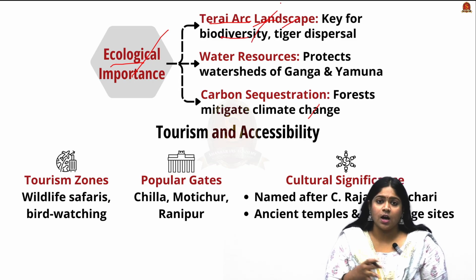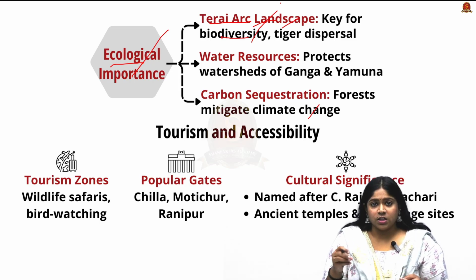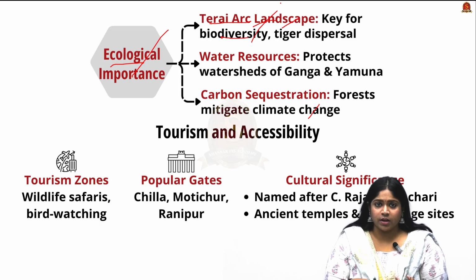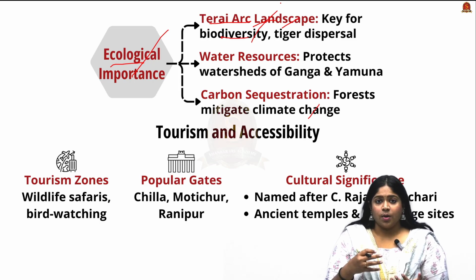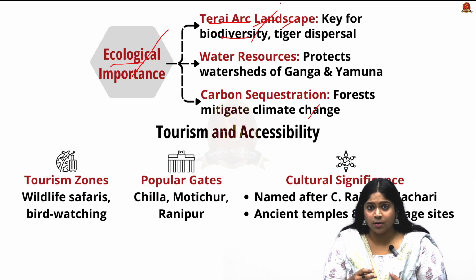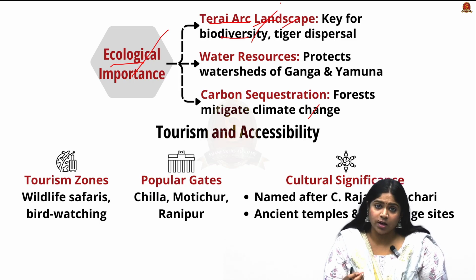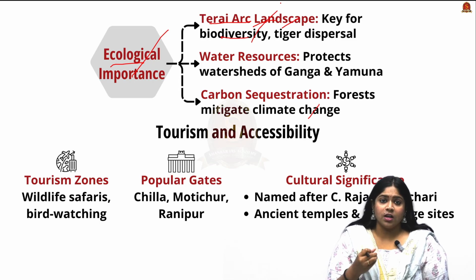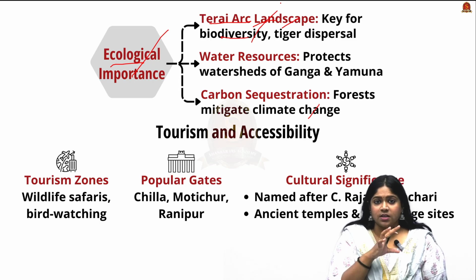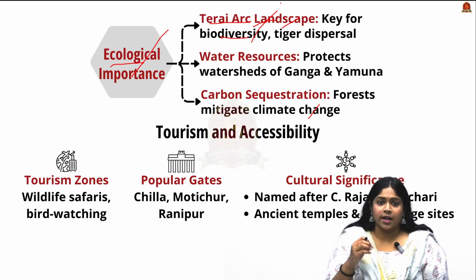So the Terai Arc landscape is characterized by ecological characteristics of having wetlands, marshy lands, grasslands, having sal forest, having alluvial floodplains, having the Gangetic floodplains, and these are the characteristics of the Terai Arc landscape.